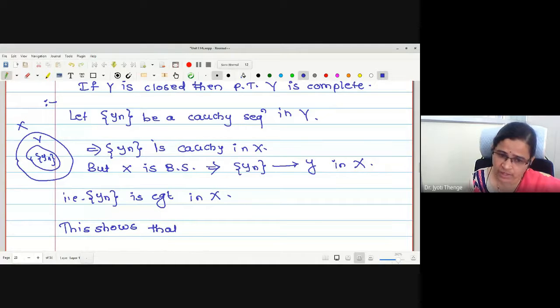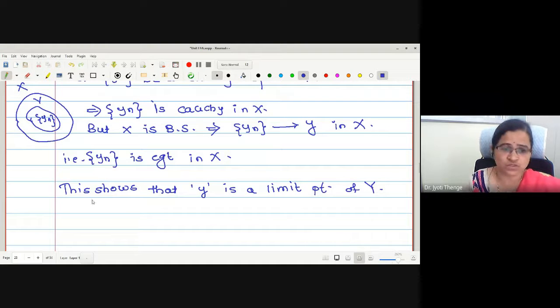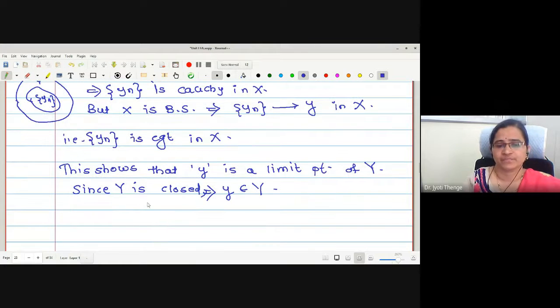Therefore, may I say this shows that this small y is a limit point of the subspace Y. Okay, but as this Y is closed, since Y is closed, what does the closedness property tell us? This limit point must be in capital Y. Right? This limit point must be in capital Y. Therefore, the sequence yn converges to y in Y.